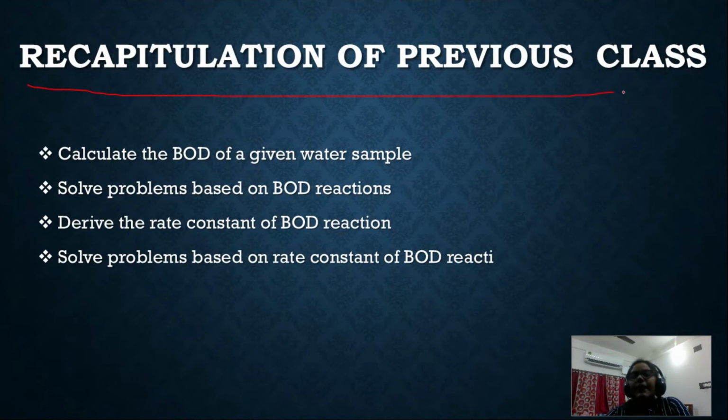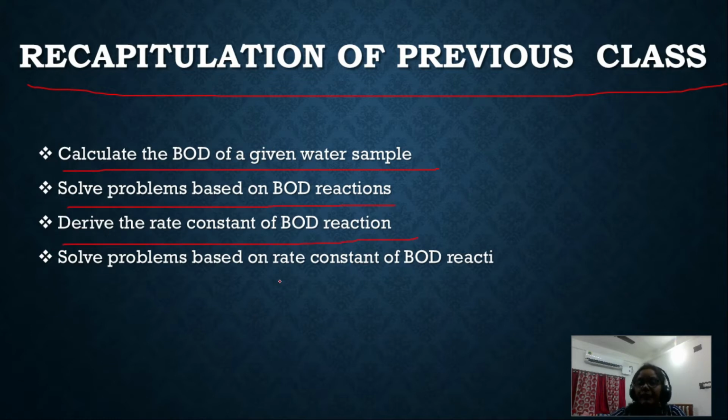Next, this is the recapitulation of previous class. In our previous class, these are the topics that we have covered. We have calculated the BOD problems of a given water sample. We have solved some of the numericals. We have also derived the rate constant of the BOD reaction, which is very important.